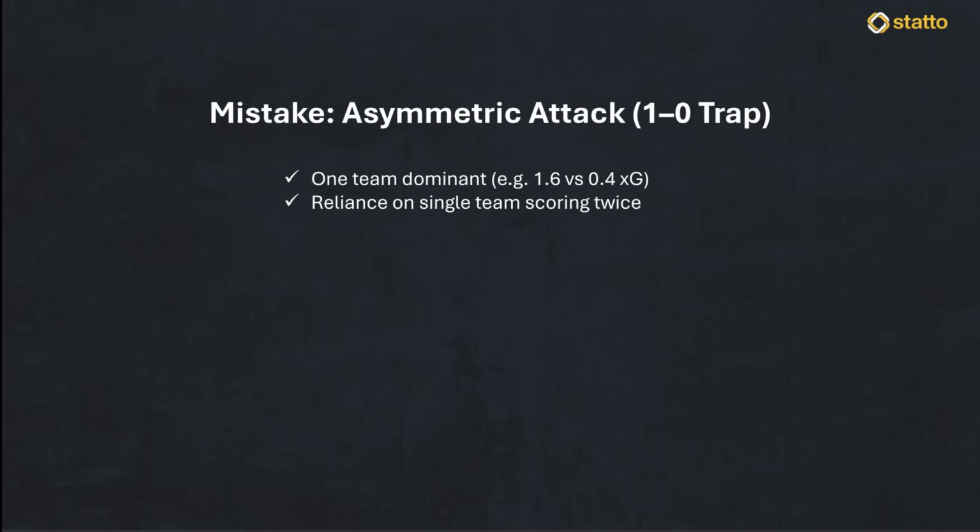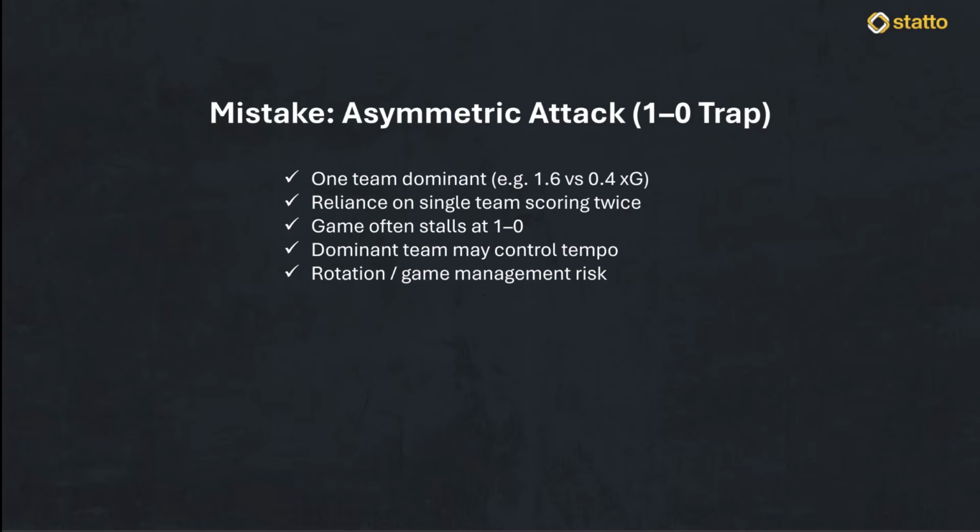Why it matters is that this structure makes your wager entirely dependent on a single team's performance. If that dominant side scores early and then decides to manage the game or rotate players to save energy for their next fixture, the match often stalls at 1-0 and your bet is a total loss. Out of curiosity actually, have you experienced this? Backing over 1.5 goals and watching as a dominant team like Arsenal closes out a 1-0 win. Frustrating, but it is important to be aware of this possibility.